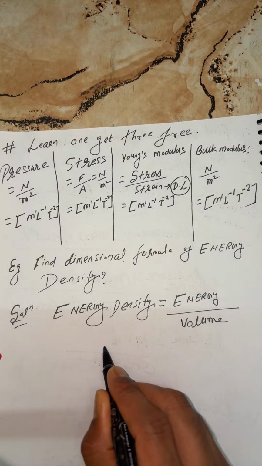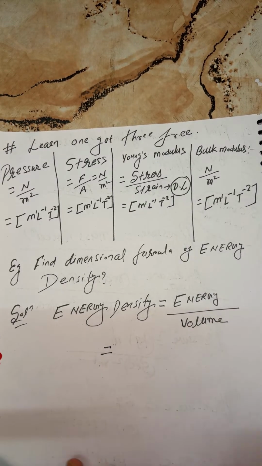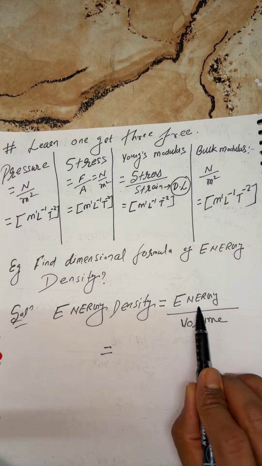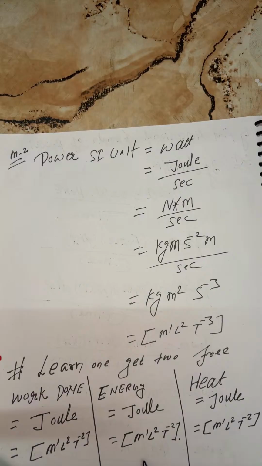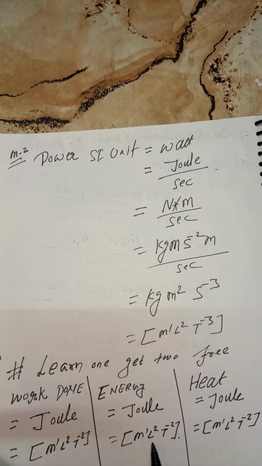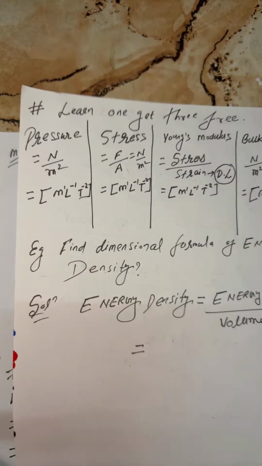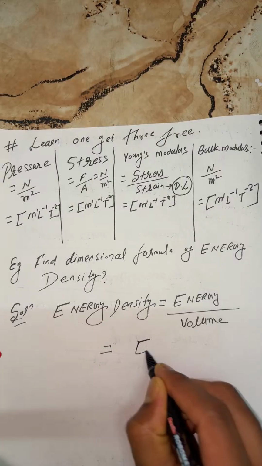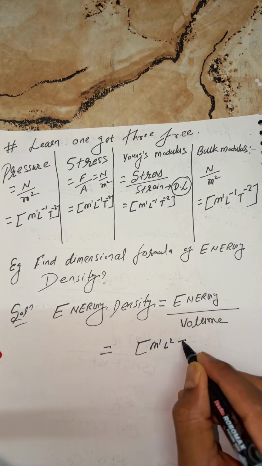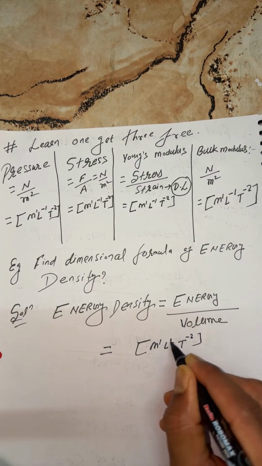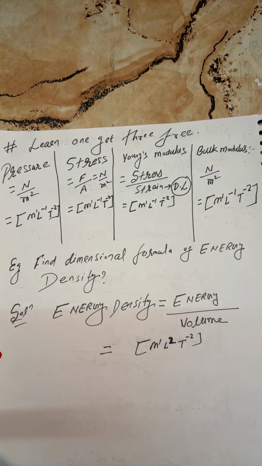I'll not derive it here for energy. We already calculated the dimensional formula of energy: M1 L2 T minus 2. I'll use this result directly. So this is M1 L2 T minus 2.